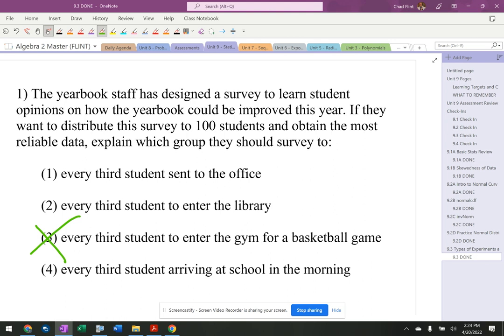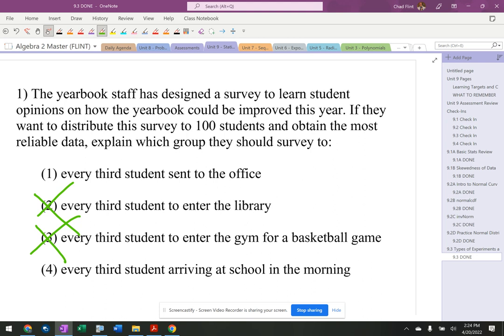Something like that. Okay, the next one that I can kind of look at and say, hey, this might be an issue is number 2. Every third student to enter the library. Now, this one's a little iffy because maybe the people that go to the library a lot like to read a lot, and maybe they don't care about the yearbook, or maybe they just think there should be less sports because they don't like sports, because they go to the library. I don't think that's a really good argument, but it's definitely one that I could make. And the library is where books are. All right, maybe it's just quieter people.